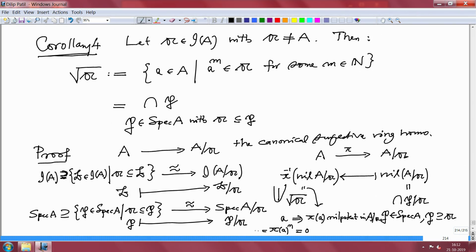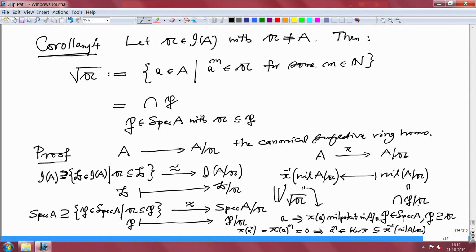But π(a)ⁿ, because π is a ring homomorphism, is π(aⁿ), that is 0. Therefore, aⁿ belongs to the kernel of π, and this kernel of π is contained in π inverse of the nil radical of A/𝔞. So, therefore, a belongs to the radical of 𝔞.